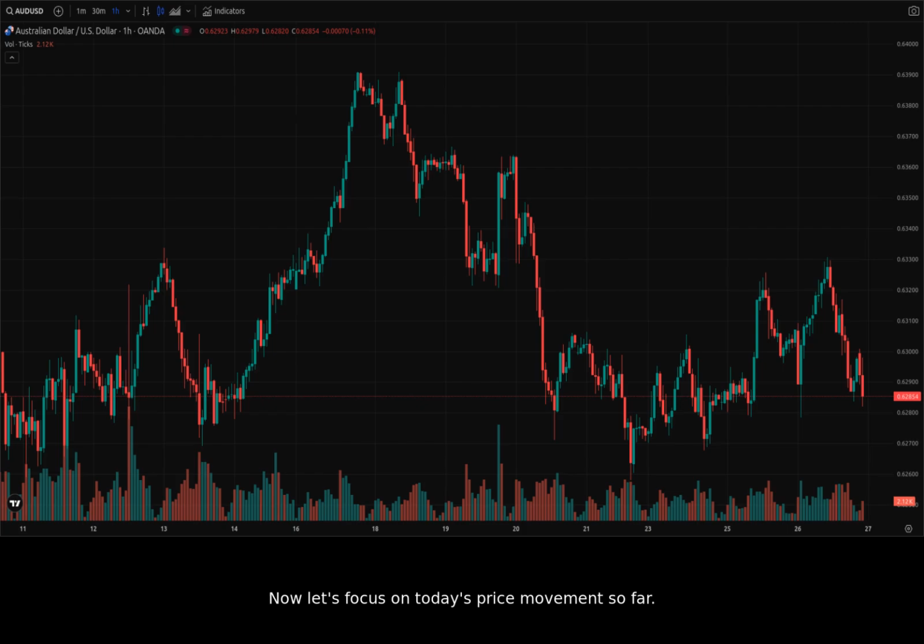Now let's focus on today's price movement so far. Finally, let's take a look at the 15-minute chart for a more granular view of the current price action. Here, we can see a very small increase in price.